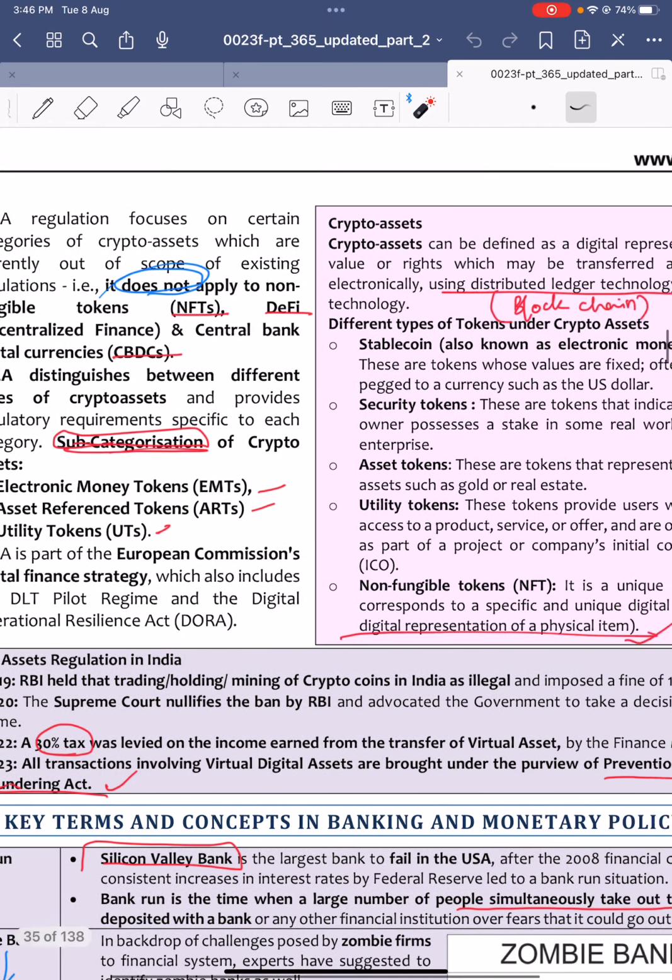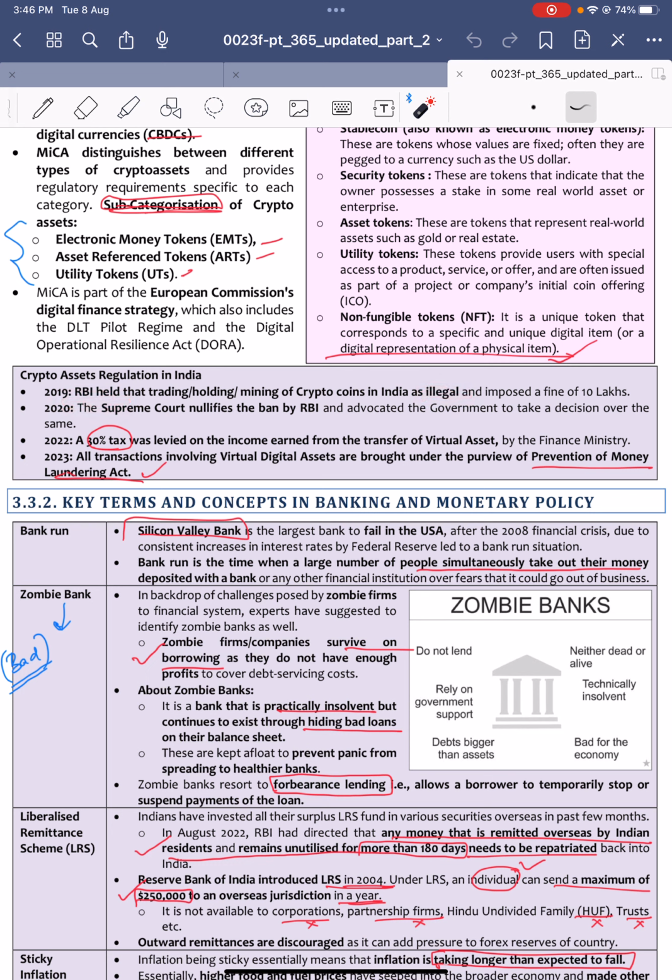And crypto assets regulations in India. Earlier, the RBI held that crypto holding is illegal, but later the Supreme Court interfered and said this ban by the RBI is not correct. Then in the 2022 budget, the finance ministry introduced a 30% tax on income earned through the transfer of virtual assets. And in the 2023 budget, it also brought virtual digital assets under the purview of the PMLA, the Prevention of Money Laundering Act.